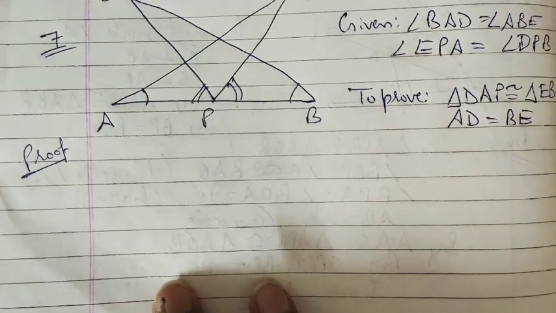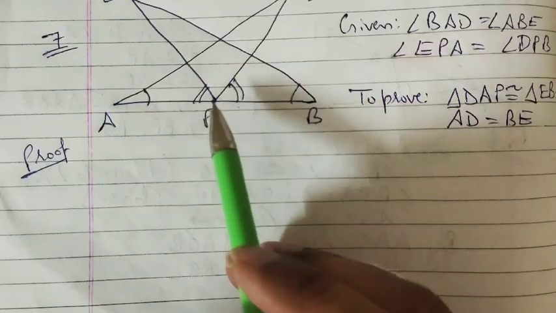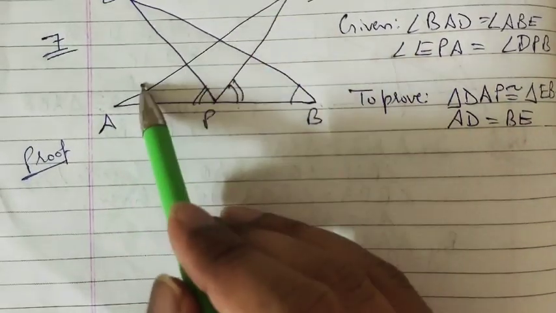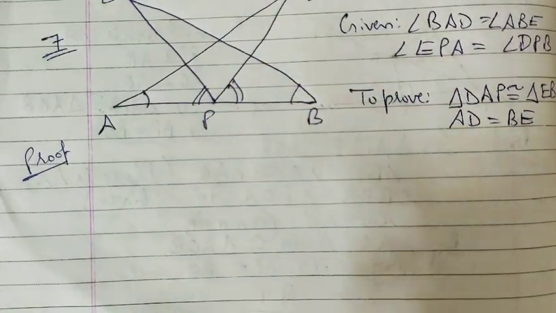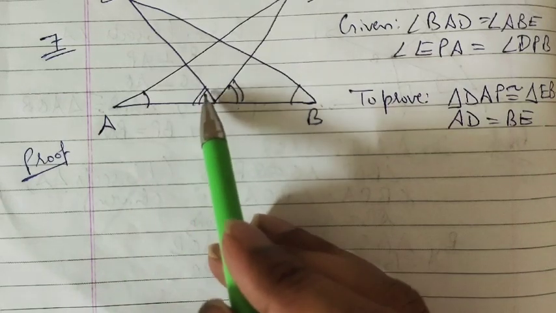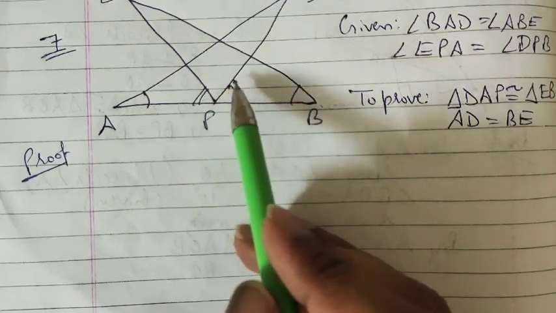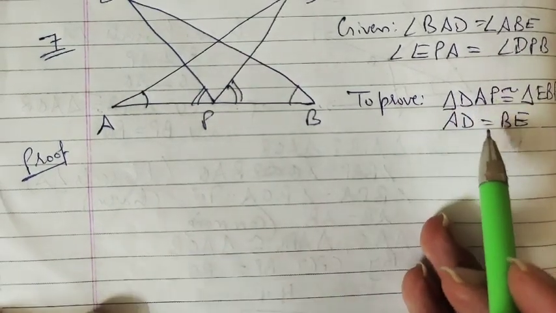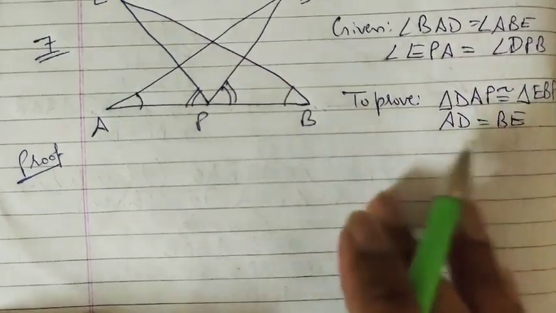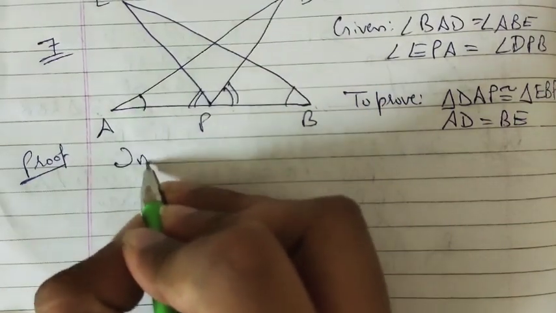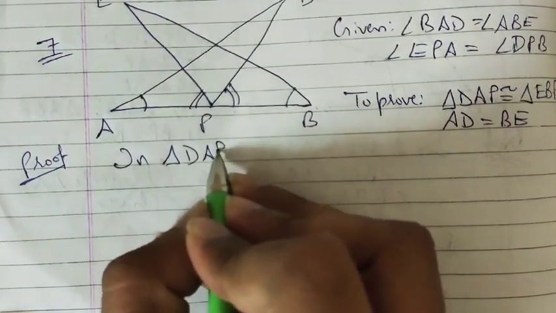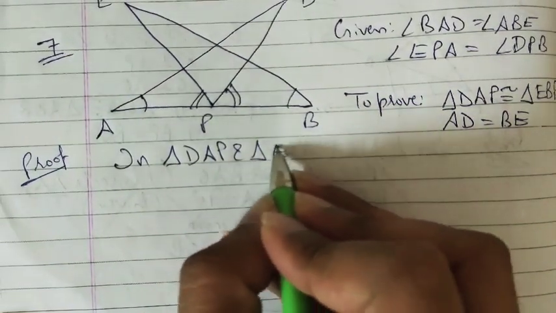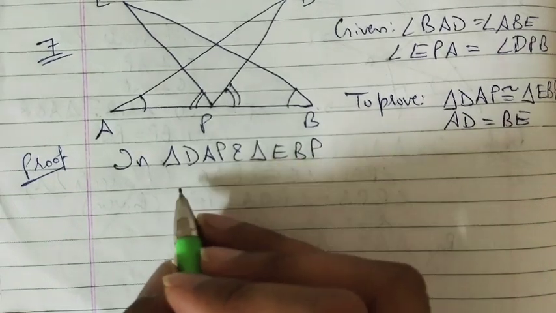Given that angle BAD is equal to angle ABE, this is the figure. This angle is equal to this angle, and angle EPA is equal to angle DPB. We have to prove that triangle DAP is congruent to triangle EBP. So let's start from there. In triangle DAP and triangle EBP, so what do we have?